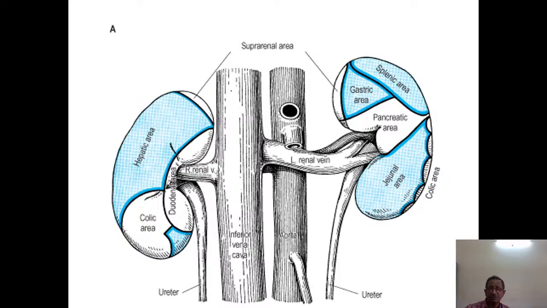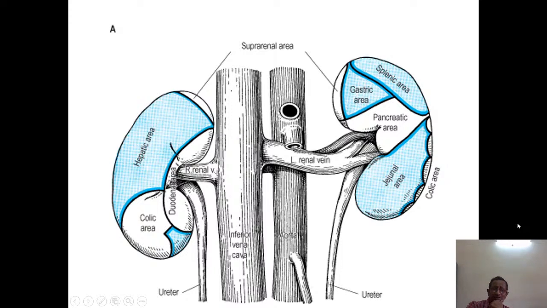So here we are showing the areas of the kidneys that are related anteriorly to the various structures. First, on the right kidney: suprarenal gland, then the liver, then the duodenum, then colic area, jejunum, on the right side.